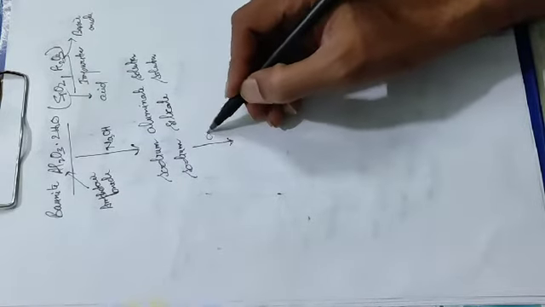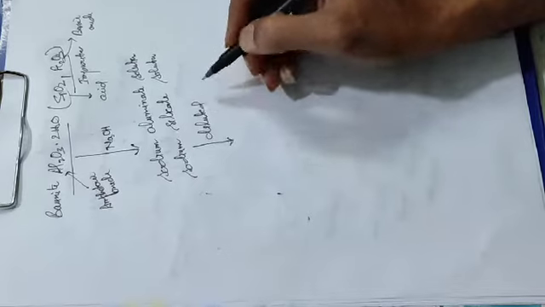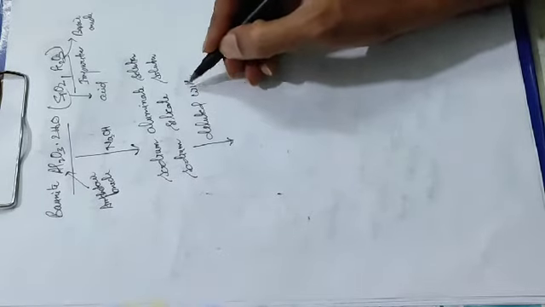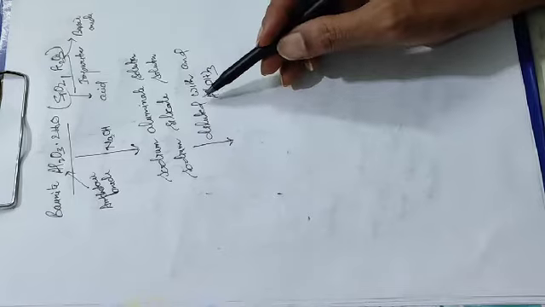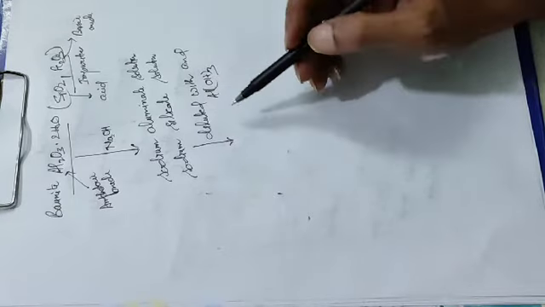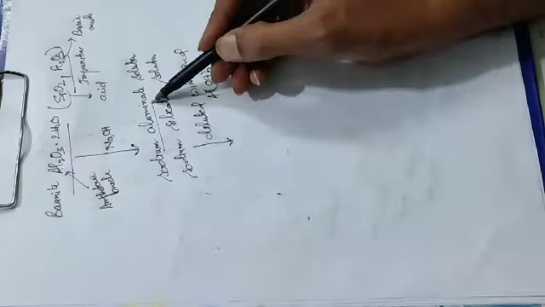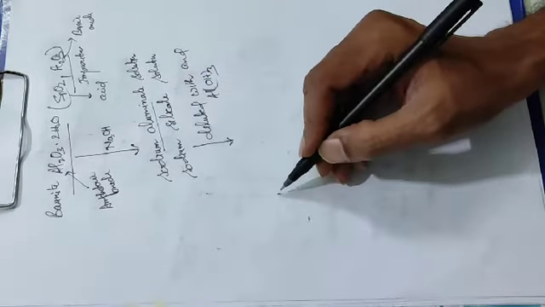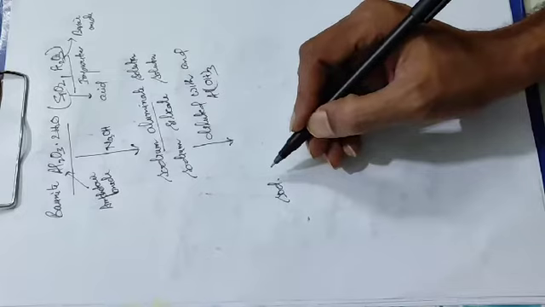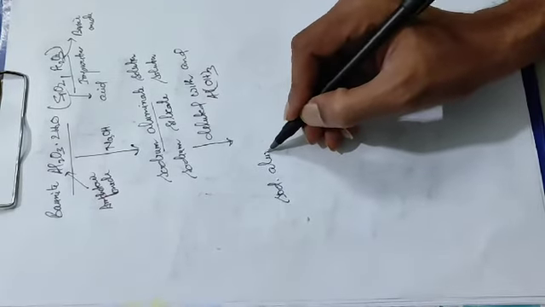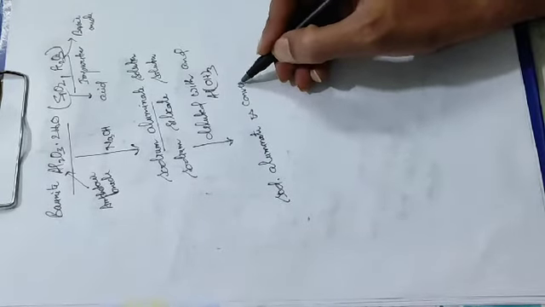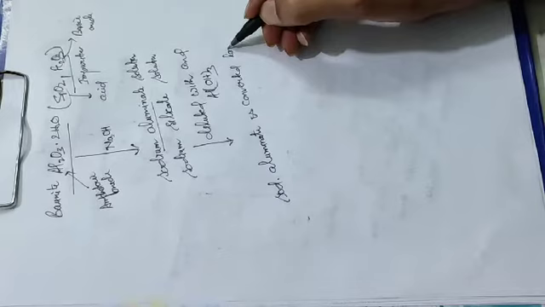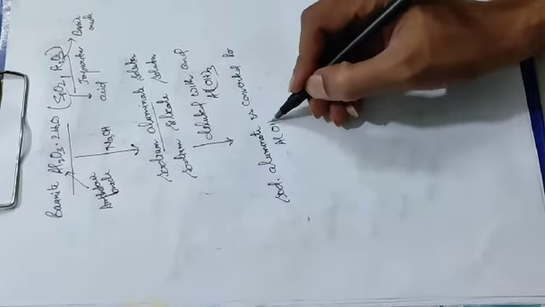After that it is diluted with water, and aluminium hydroxide is added in the form of a seed. So when it is diluted with water and aluminium hydroxide is added, this sodium aluminate is converted to aluminium hydroxide.